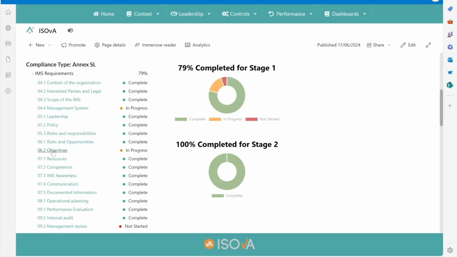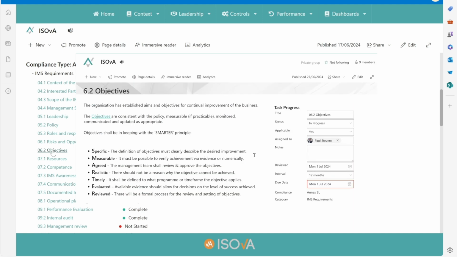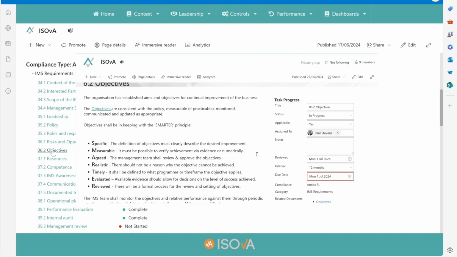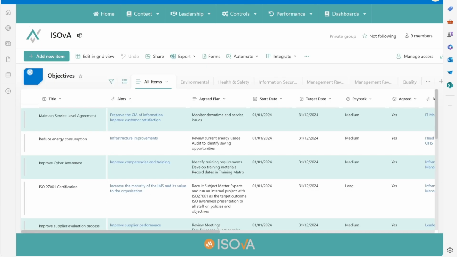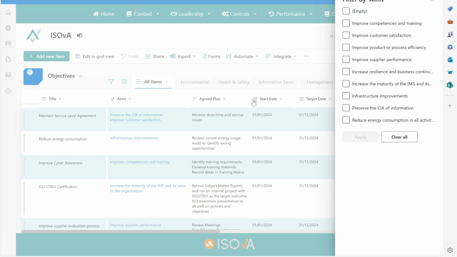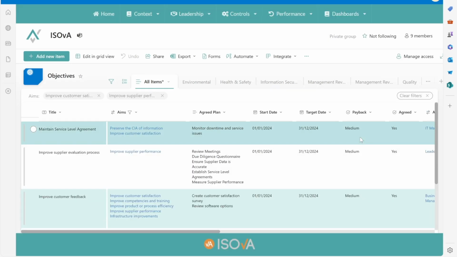Clause 6.2 of ISO 14001 requires top management to establish environmental objectives at relevant functions and levels. The ISOvA Objectives list is pre-populated to include at least 80% of the content you need. Filter SMART objectives by aims to report on how the IMS is contributing to your organisational strategy. Then review each objective and tailor to your requirements.